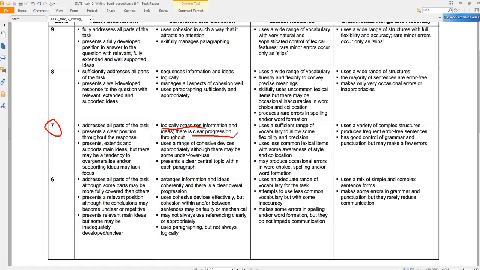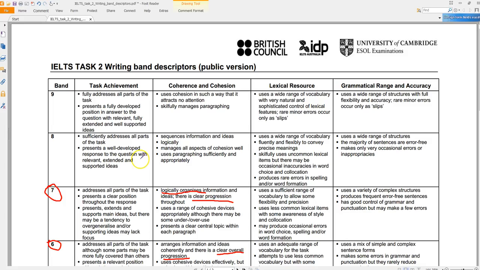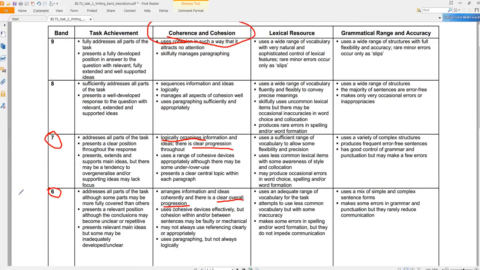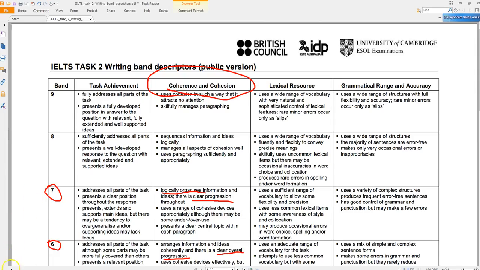progress from sentence to sentence. So this is the main idea, this is what it means, this explains it a little bit more. Here's an example. 1, 2, 3, 4. So again, you need a clear progression just to achieve a 6. This is obviously for the cohesion and the coherence part. So, progress. Every sentence needs to move the argument along a little bit further.